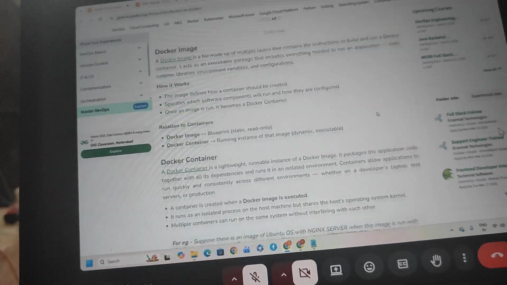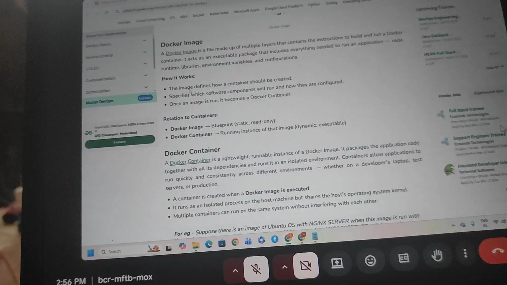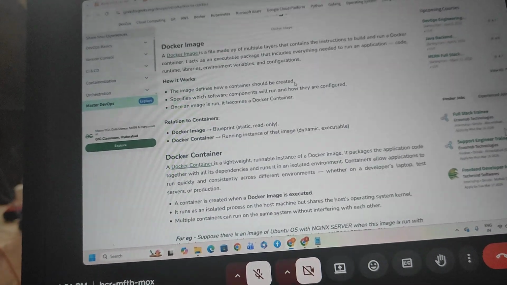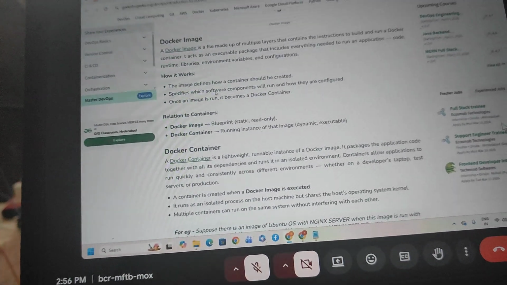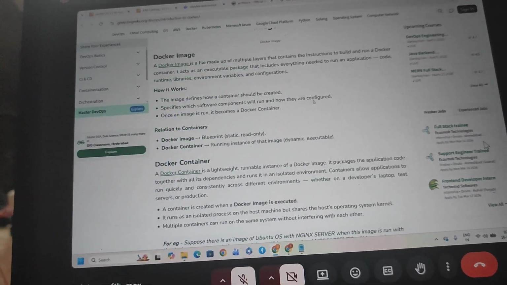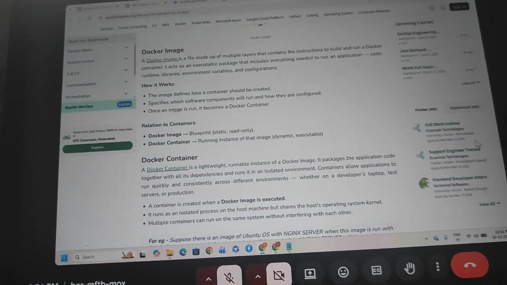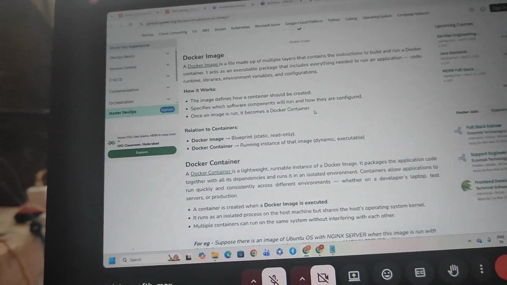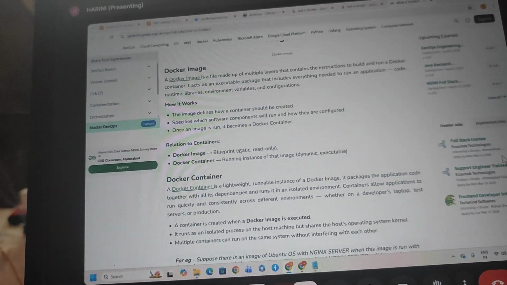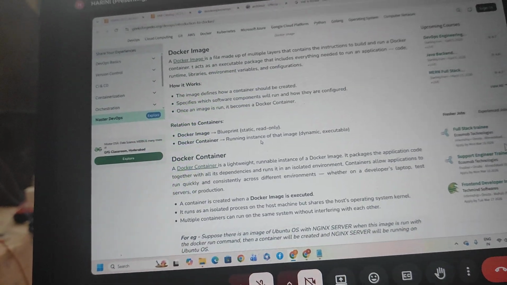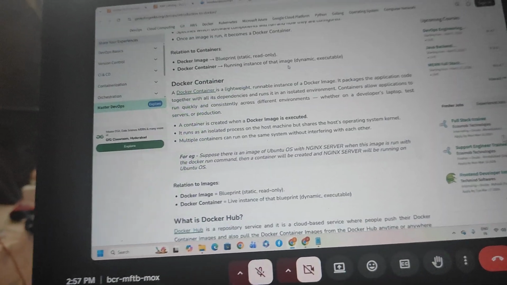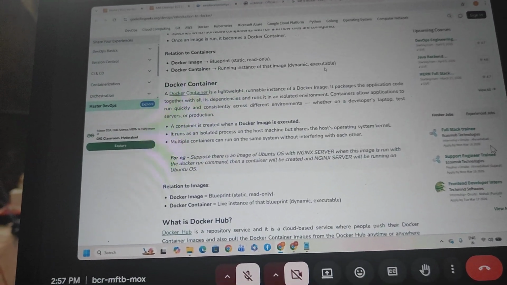Okay, how does it work? The image defines how the container should be created, with the specific software components configured to run. Once an image is run, it becomes a Docker container. See, a Docker image is like a blueprint, and it is read-only. A Docker container is the running instance of that image, dynamic and executable.